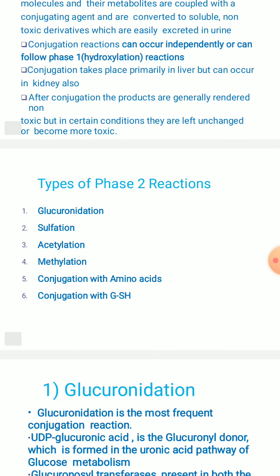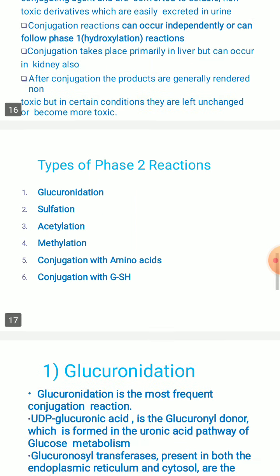Coming to the types of phase 2 reactions, which can be discussed in phase 2: glucuronidation, which is a very, very important conjugation reaction; sulfation and acetylation; methylation; conjugation with amino acids; and conjugation with GSH, that is glutathione. Understanding? So today we will discuss glucuronidation, sulfation and acetylation majorly, right? So first is glucuronidation.